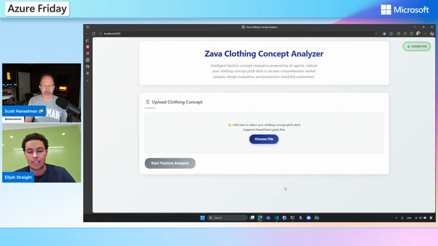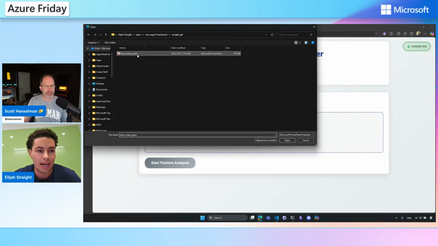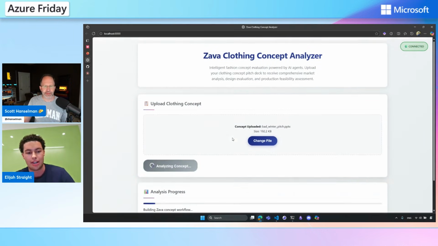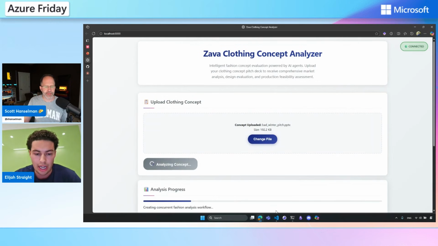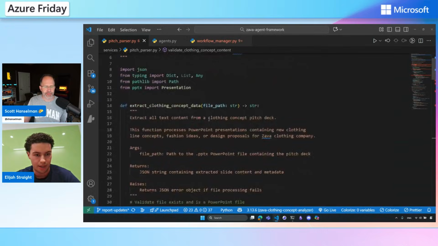So that's what we're going to be analyzing here today. We're going to go into this little UI that I've put together, and I'm going to upload our bad winter pitch deck and go ahead and kick off our fashion analysis. And while that's running, Scott, I actually want to jump into VS Code to show you what's going on. Can you see that right here?